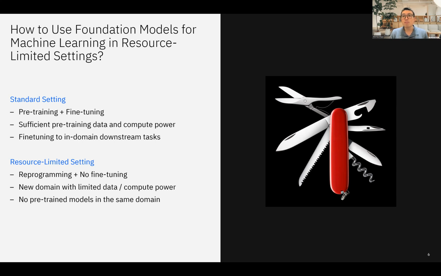However, model reprogramming is best used in the resource-limited setting where we want to reprogram the model without tuning or adjusting the weights, to make it very resource efficient. And it's best used in new domains with limited data or compute power, and even in a practical and challenging case where there are no good pre-trained models available in that target domain.